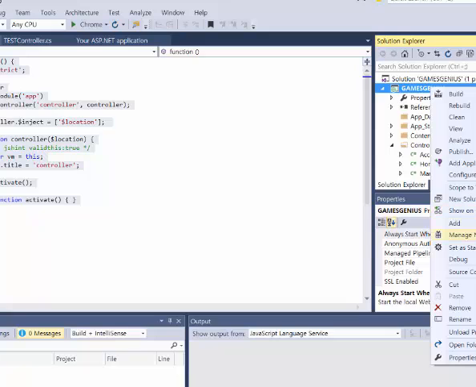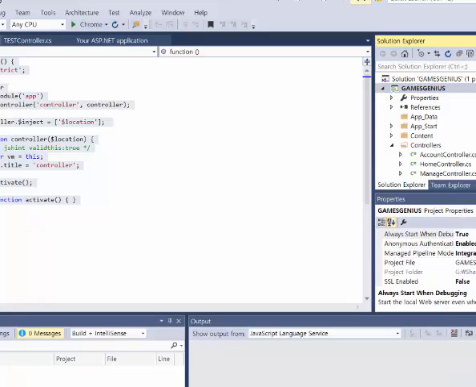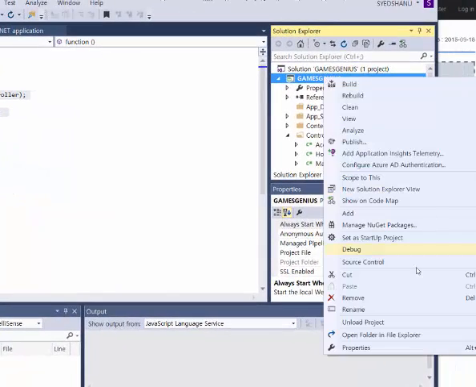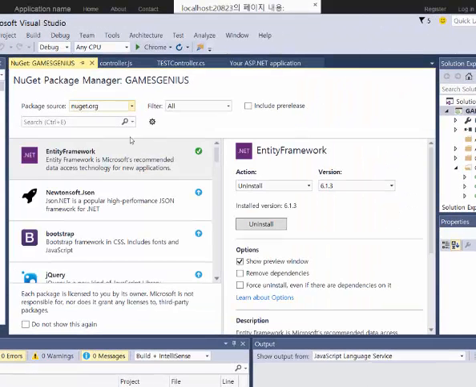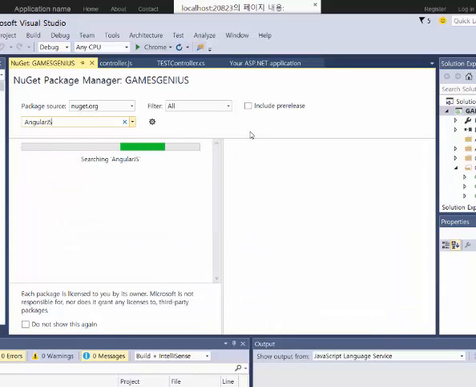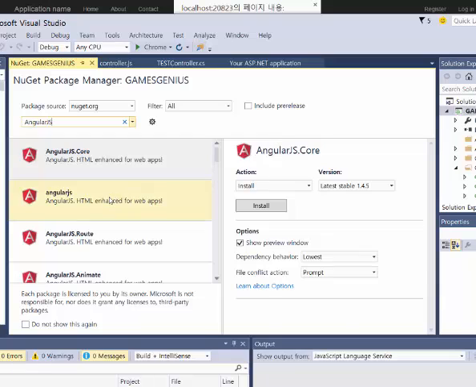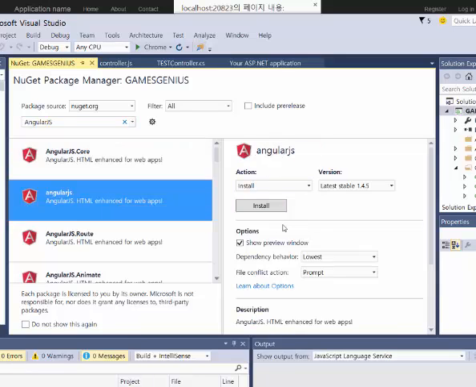For that we right click and choose Manage NuGet Packages, and here we can search for AngularJS. Once we have searched, we will have this.